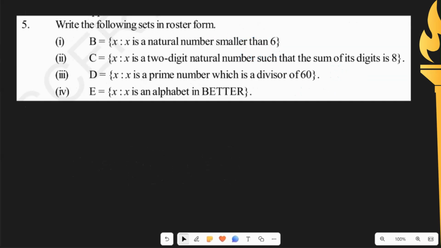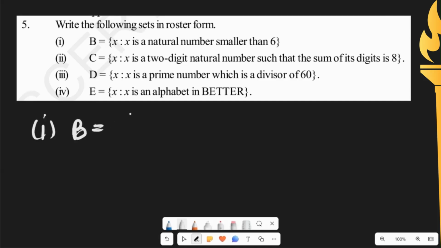The fifth question of exercise 2.1, which asks us to write the following sets in roster form. So, first one we have here, it says B, x such that x is a natural number smaller than 6. So we would have B is equal to 1, 2, 3, 4 and 5. They told natural number smaller than 6, so we would write till 5 only.